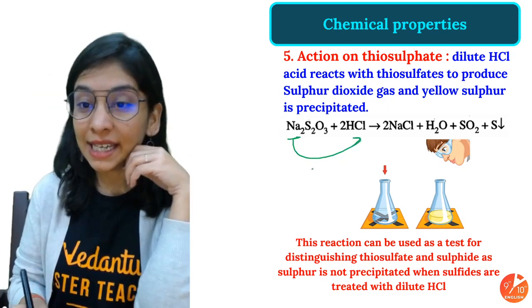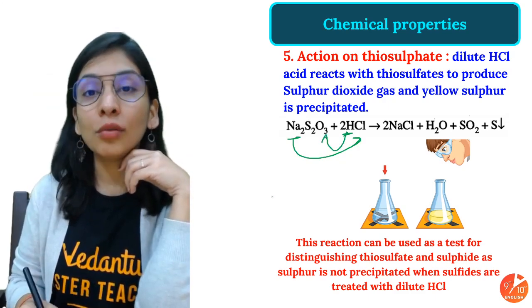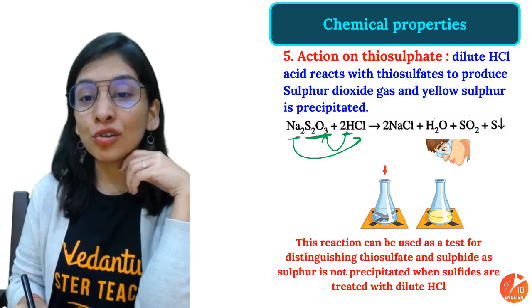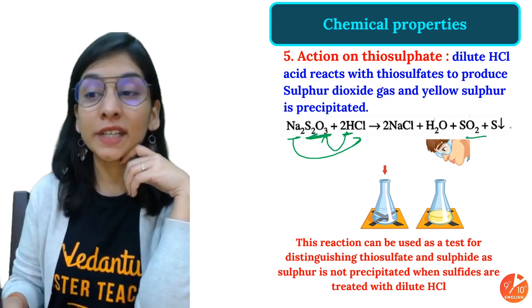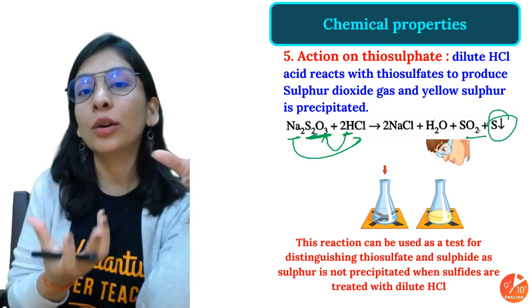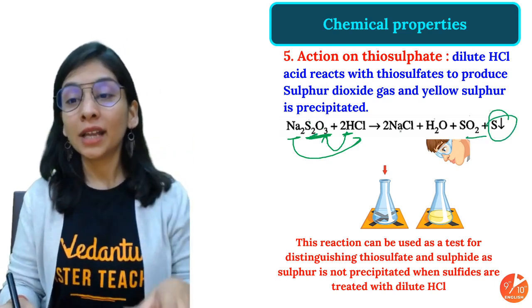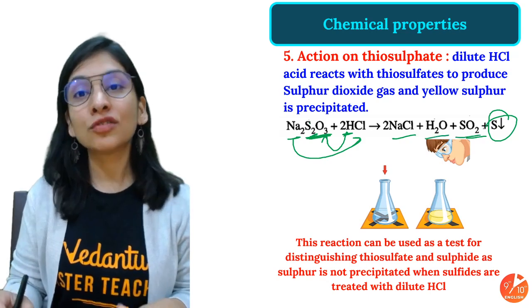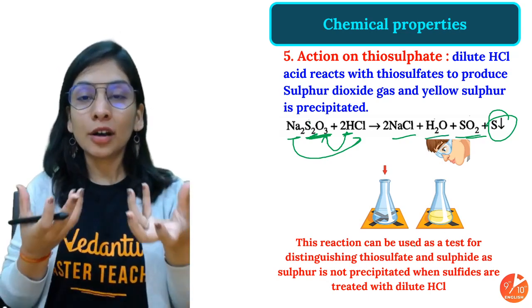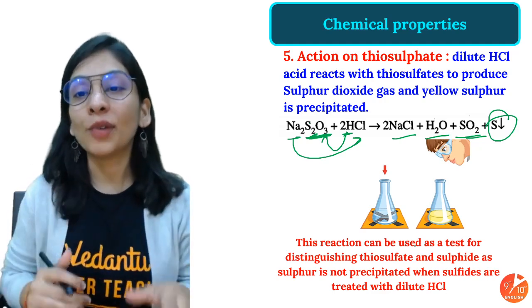One product is definitely NaCl, one will be H2O, and then you are left with this. It's like getting SO2, and one sulfur is still left here, and you get free sulfur, which has a yellow color. So what you will observe, along with NaCl, water and SO2 gas, is free sulfur, a yellow powder that settles down at the bottom.